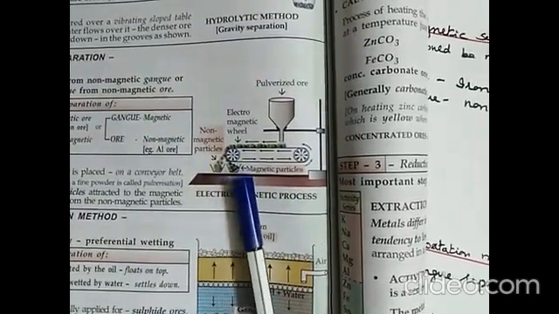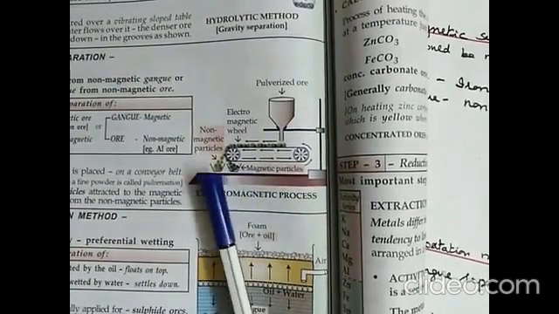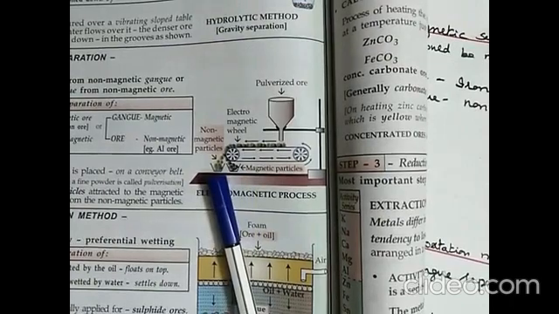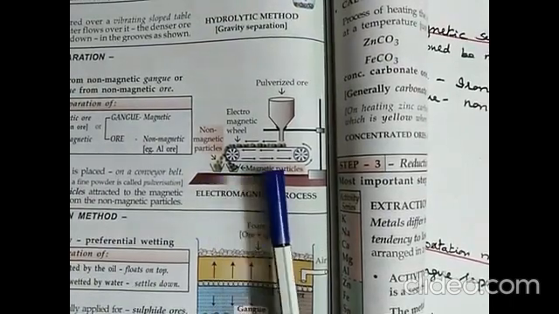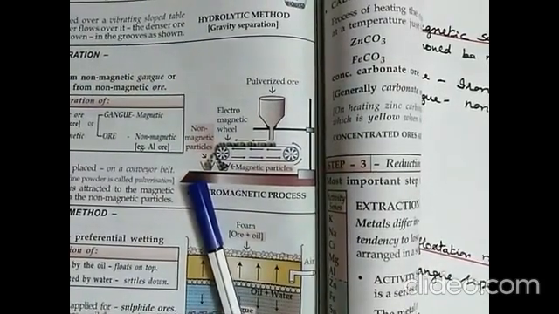So thus the magnetic particles and the non-magnetic particles are separated. It can be that either the ore is magnetic or the gangue is magnetic. So it thus gets separated into magnetic and non-magnetic substances. So this is mainly used for iron ore.